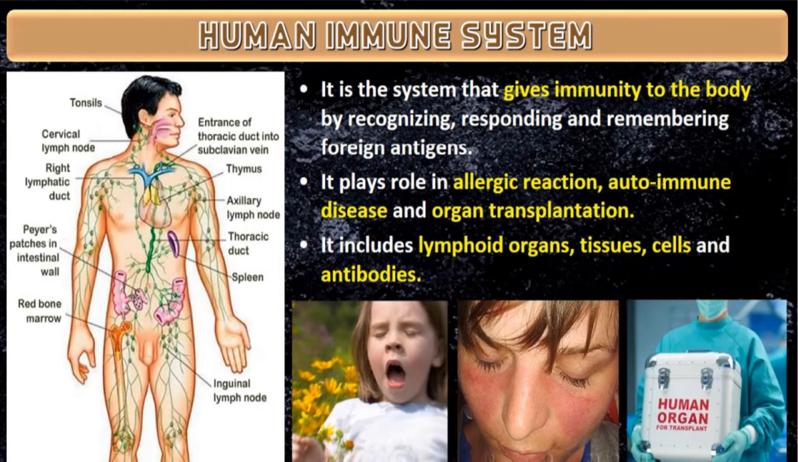So our immunity has a capacity to recognize what they are, how they react, then it will respond, and remember the foreign antigen's activities. This is what we call the immune system. I think you understood.